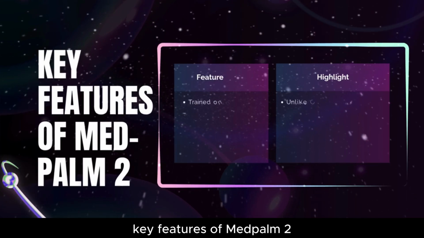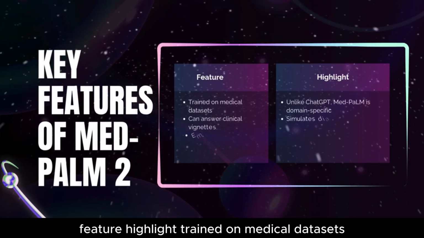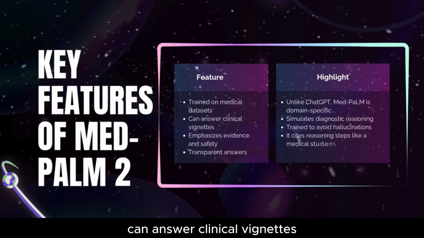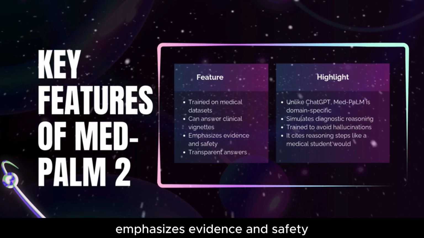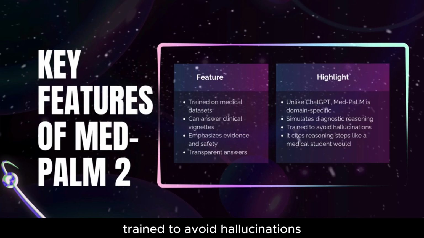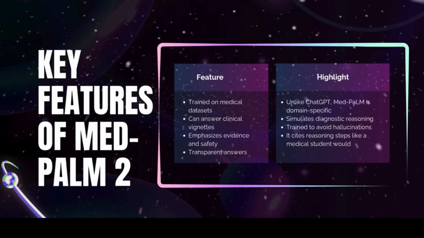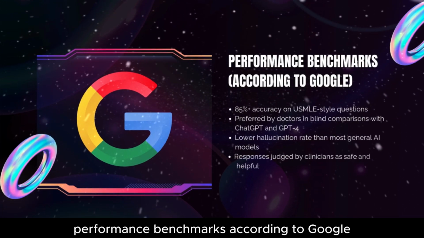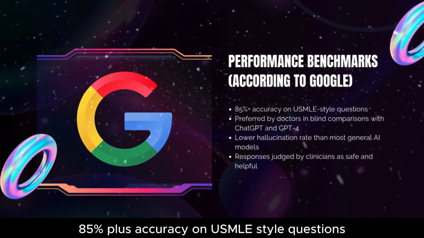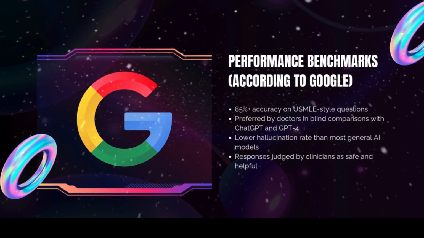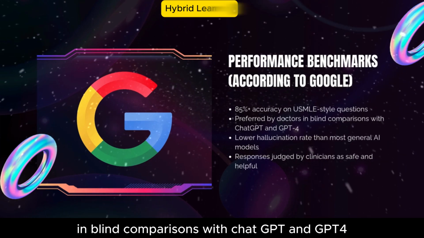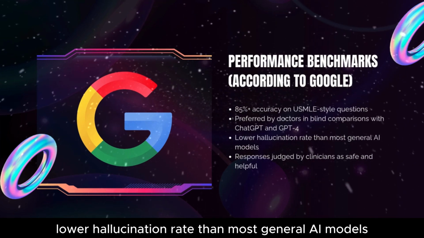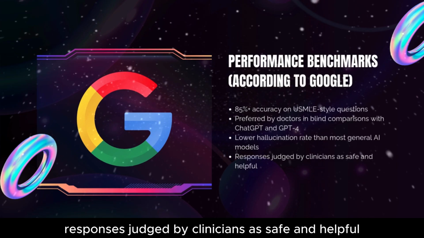Key features of MedPalm 2: trained on medical datasets. Unlike ChatGPT, MedPalm is domain-specific, can answer clinical vignettes, simulates diagnostic reasoning, emphasizes evidence and safety, and is trained to avoid hallucinations. Transparent answers: it cites reasoning steps like a medical student would. Performance benchmarks, according to Google: 85% plus accuracy on USMLE-style questions, preferred by doctors in blind comparisons with ChatGPT and GPT-4, lower hallucination rate than most general AI models, and responses judged by clinicians as safe and helpful.